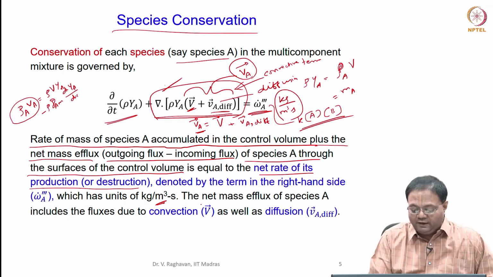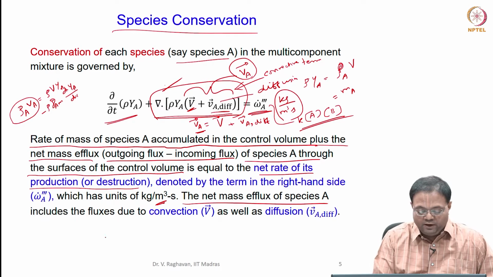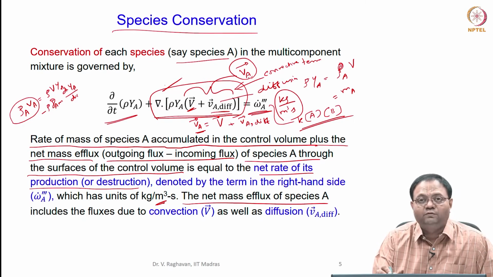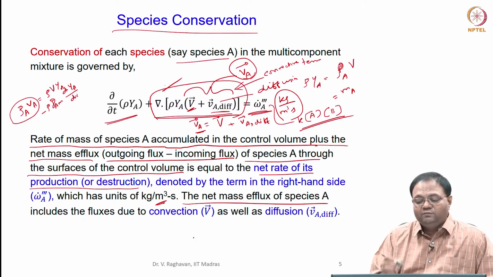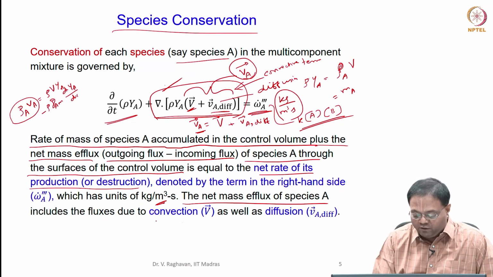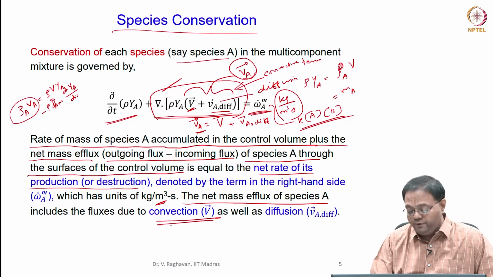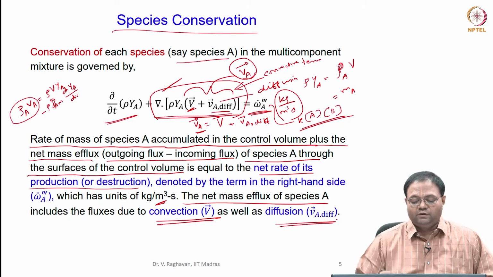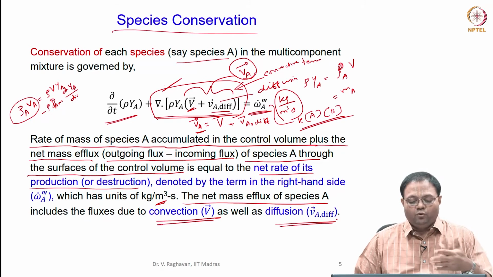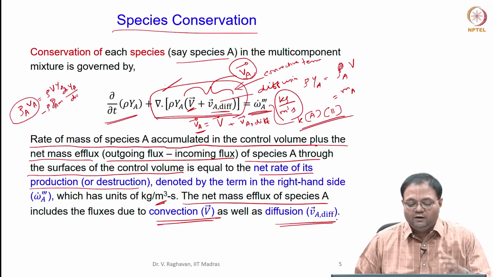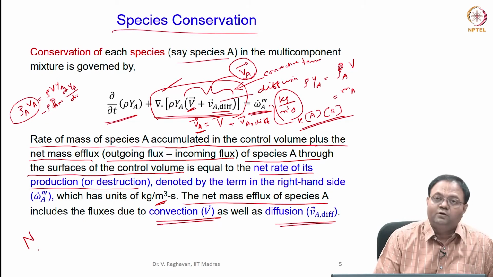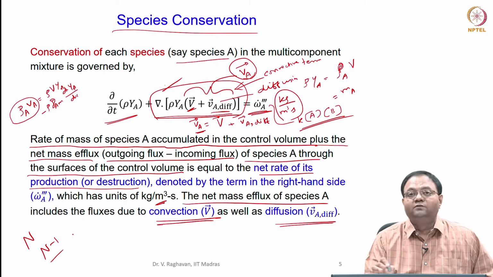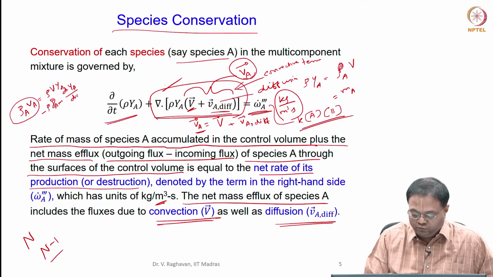Okay. So, the net mass efflux of species A is basically the convection term, because it involves the convection of the species velocity of A. But this species velocity is calculated using the bulk velocity, the mixture convection, plus the diffusion velocity. So, this is the species conservation. We have to understand that if n multi-component species are present, n minus 1 equations are going to be solved like this with a non-linear source term.